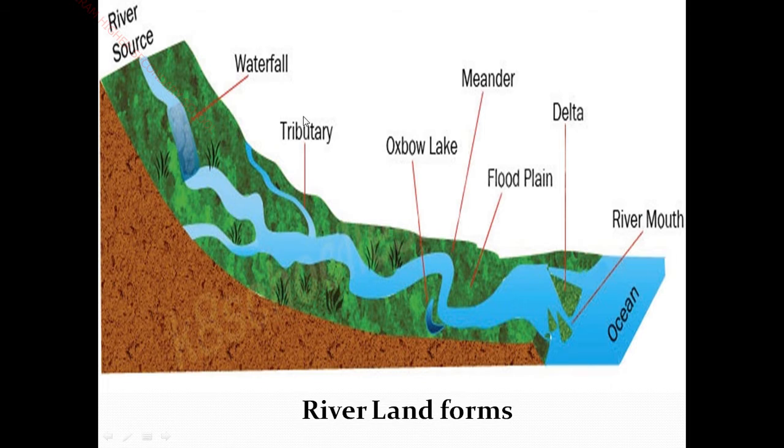See the tributaries. From here it started at a source and it comes as a stream and joins with the main river. It joins with the main river and it extends its water into the ocean. So this is called a tributary. It has its source in one place and comes and joins the main river. So this is called a tributary.